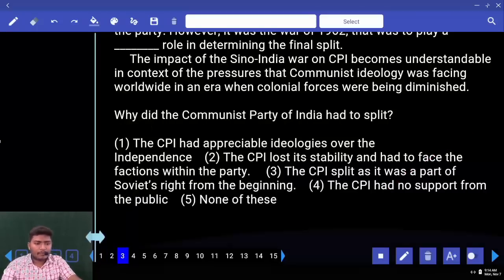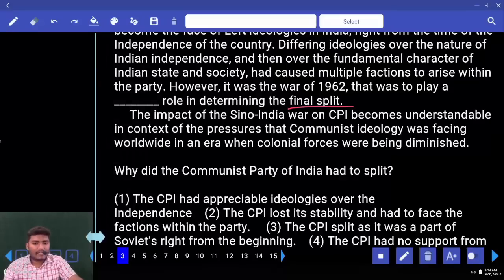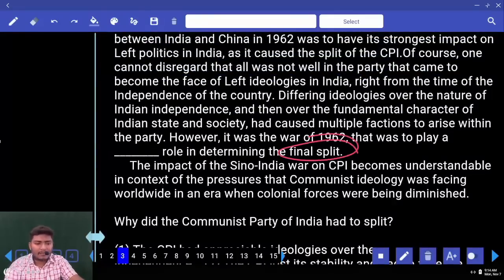Next, move to the third one. Why did the Communist Party of India have to split? If you find out the word split, then you can get that. Where is that? Look at this, final split. What is the answer? Tell me. The CPI had appreciable ideologies for the independence. The CPI lost its stability and had to face the fractions within the party. The CPI split as it was part of Soviets right from the beginning. The CPI had no support from the public. Which of these options led to final split? Tell me. What is your answer?